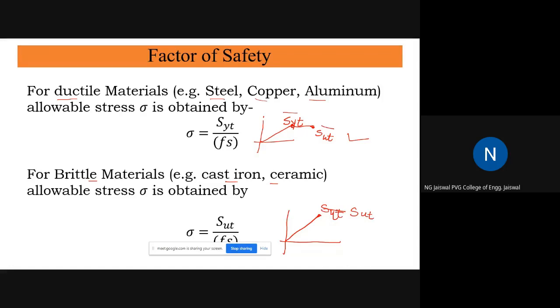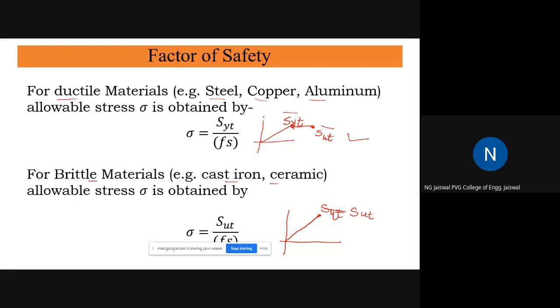It means there is no existence of SYT in brittle material. Please note, there is no point which can be called SYT or yield strength in tension in brittle material, because it never yields. It directly breaks. That's why the corresponding point will be SUT. So for a brittle material, you will never write sigma is equal to SYT by factor of safety, because there is no SYT. Sigma is always equal to SUT by factor of safety in case of brittle material.